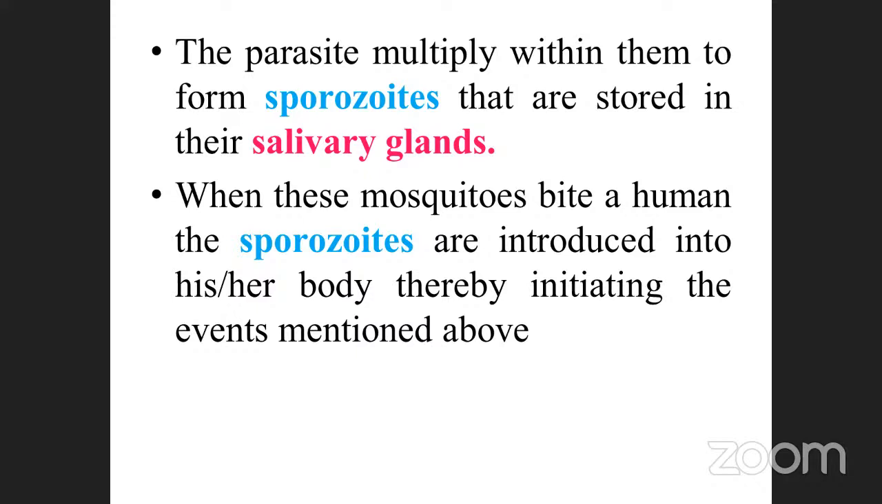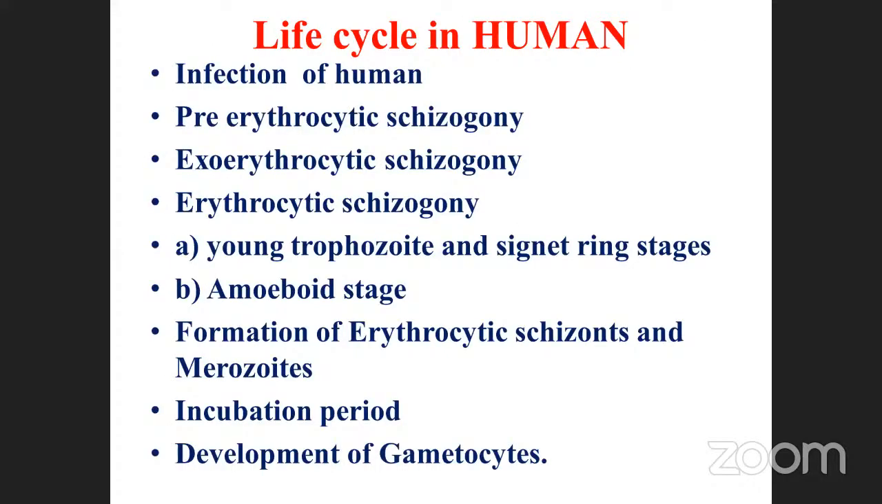Okay, now the mosquito is infected by Plasmodium, isn't it? Then when it bites a healthy person, the sporocytes are injected and easily transferred. When this mosquito bites a human, the sporocytes are introduced into his or her body, thereby initiating the events mentioned above. That is the reason the sporocytes enter. The life cycle in human beings: see here, the infection of the human is the first one. Pre-erythrocytic schizogony is the second one. Exoerythrocytic schizogony is the third one.